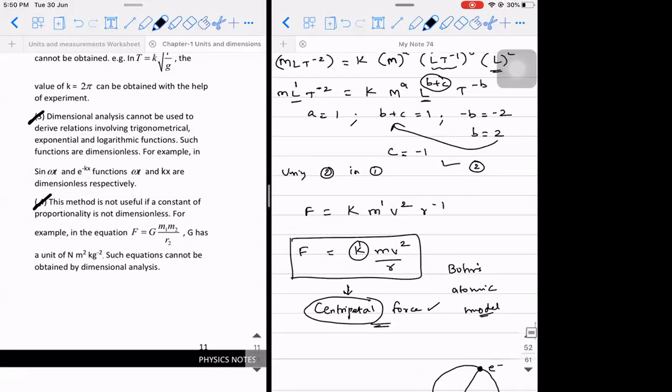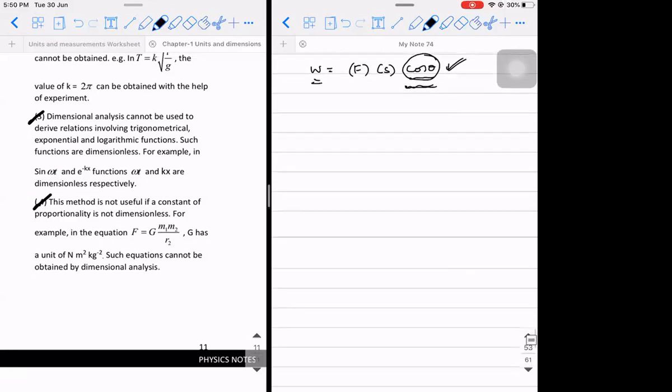See, for example, here, when I wrote about K, I stressed one important point. I told you that K should not have any dimension. In your 9th standard, you would have learned this formula, F equals G M1 M2 divided by R squared. Did you learn this formula? It is Newton's law of attraction, yes, right?